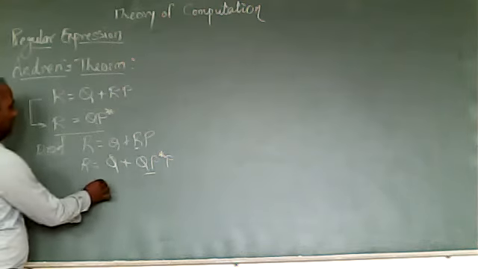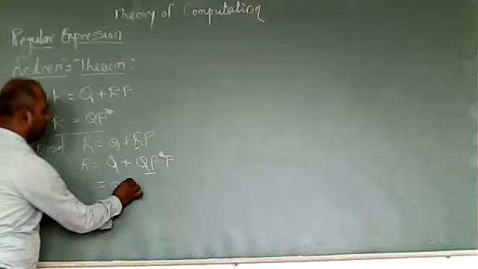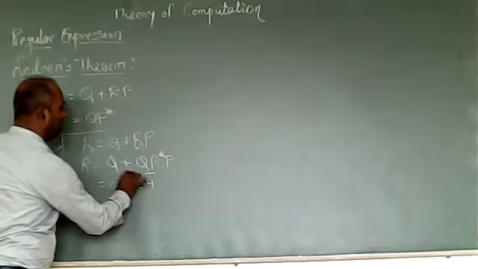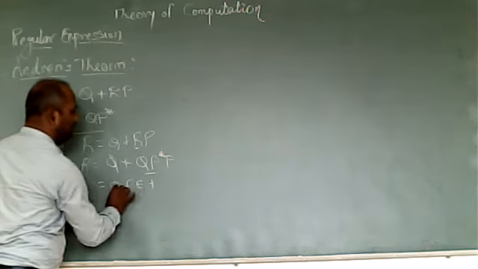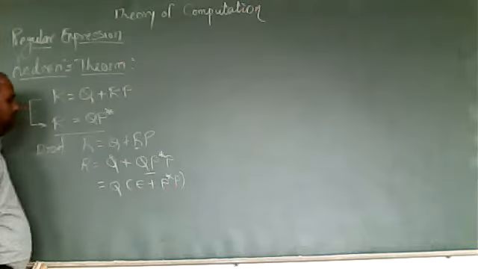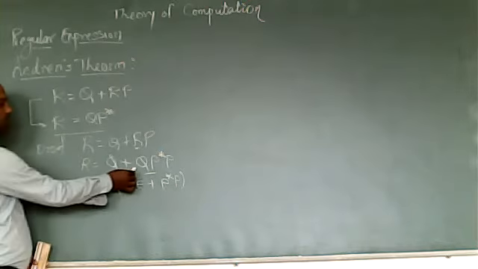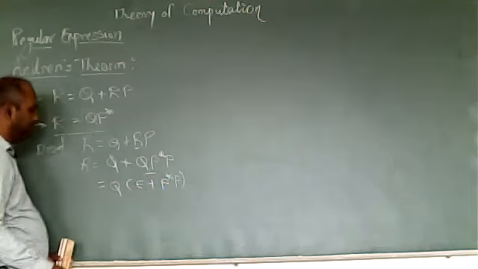Now we'll take this Q as common. So Q is taken out, and it becomes epsilon plus P star P.